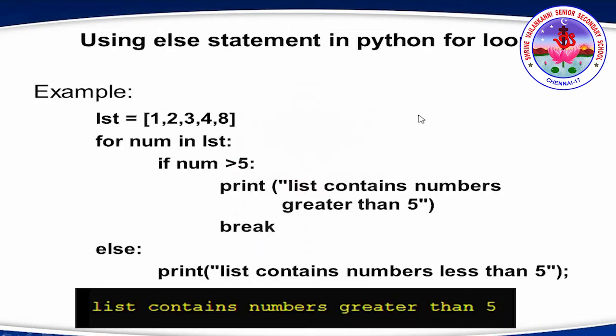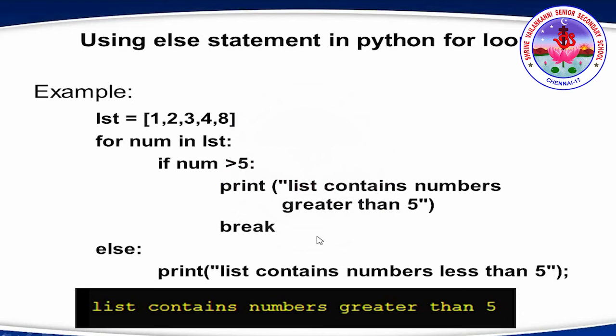Yes. Now using else statement in Python for loop. Example, lst is equal to 1, 2, 3, 4, 8. For num in list, until num is in list, if num is greater than 5, print list contains numbers greater than 5, break. Else print list contains numbers less than 5.